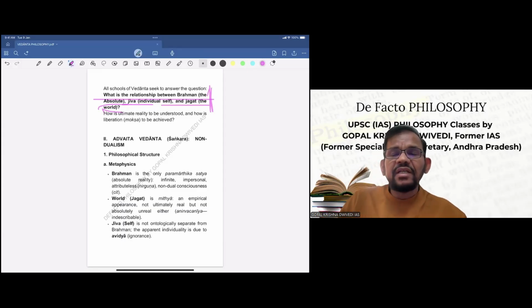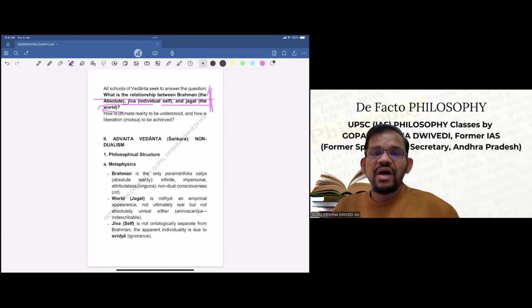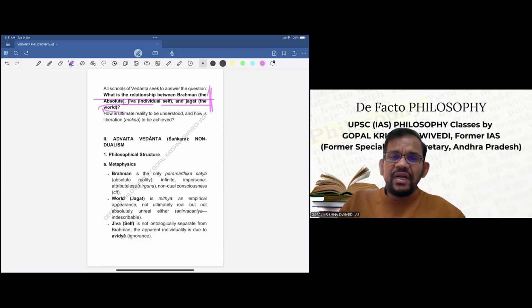Now, while seeking the relationship, they also describe the status of these three, because unless you clarify the metaphysical status of Brahma, Jiva and Jagat, you will not be able to link the relationship, and how one can know Brahma, how one can know Jiva. So their whole epistemology, metaphysics, and even their liberation theory, soteriology, is linked to this question: